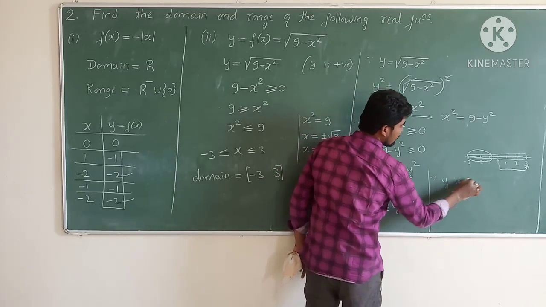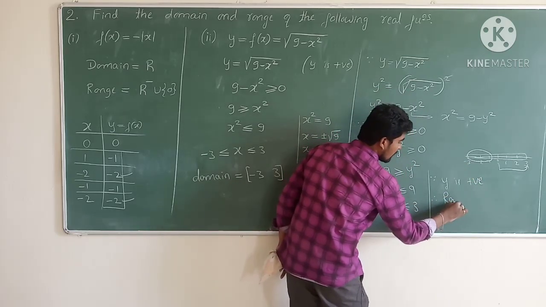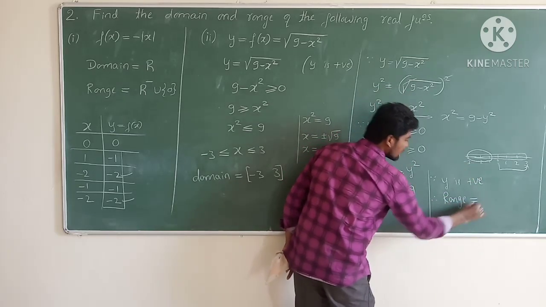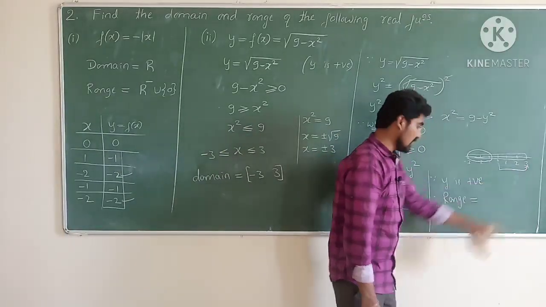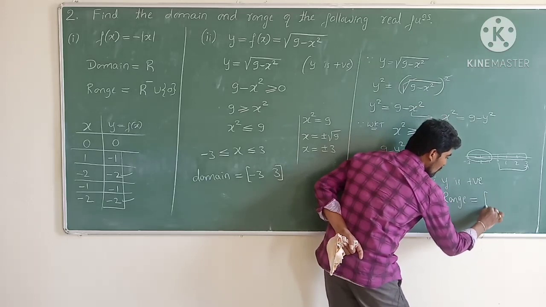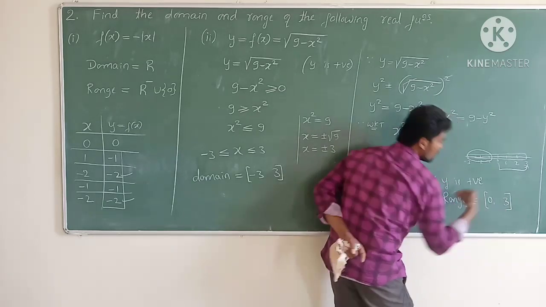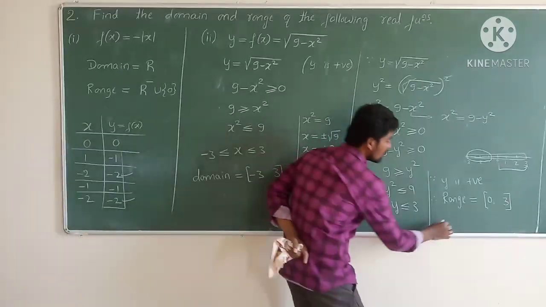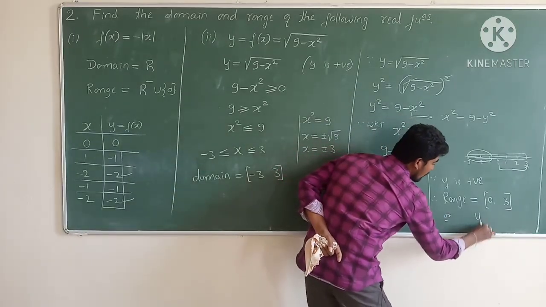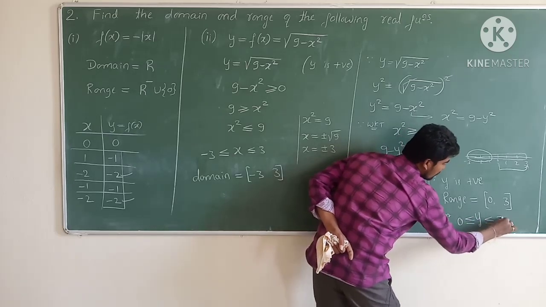Since y is positive, therefore the range of the given function is, y must and should lie between what? 0 to 3. Therefore closed at 0 and closed at 3. This is the range of the given function. If it comes this way, it is okay. In another way, how can we write it? y is greater than or equal to 0, less than or equal to plus 3.